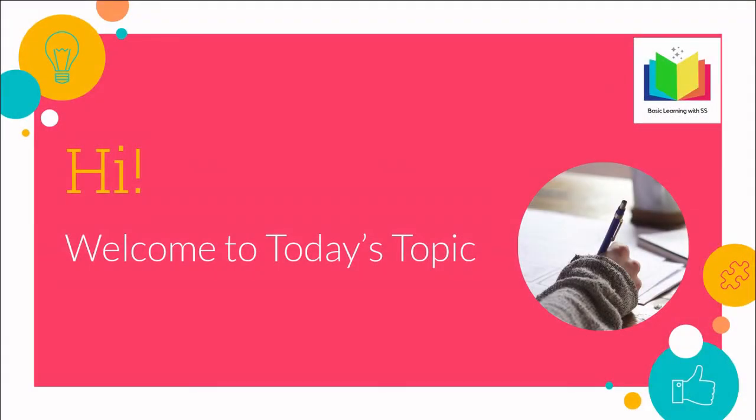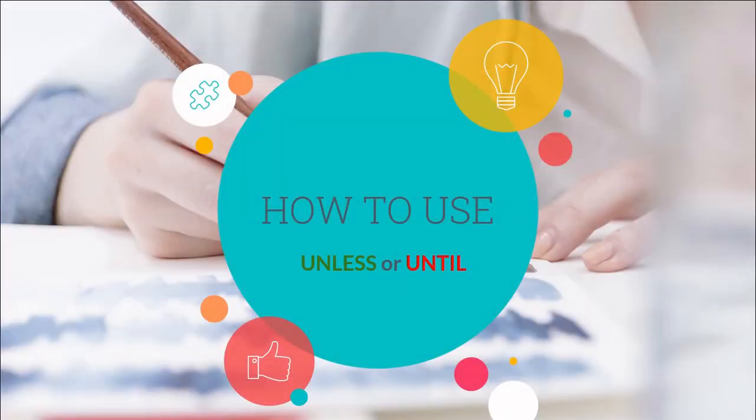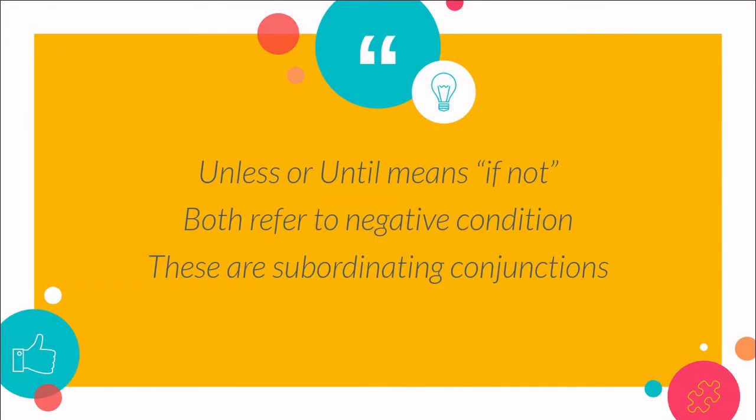Welcome to today's topic, which is about how to use unless or until in a sentence. Do watch the complete video as it will definitely help you to improve your spoken or written expression. So let's get started. Unless or until means if not. Both refer to negative condition.